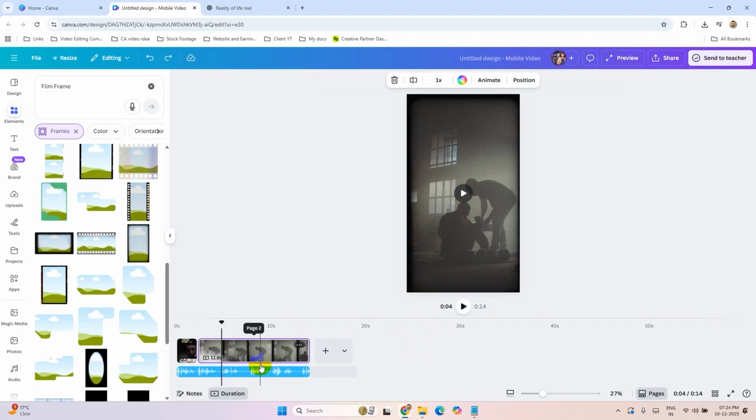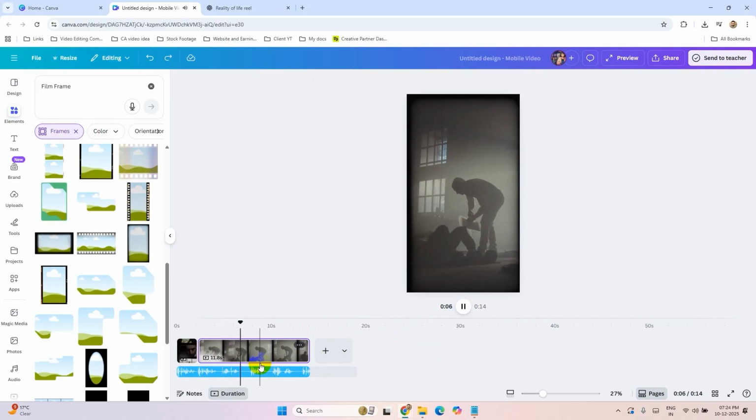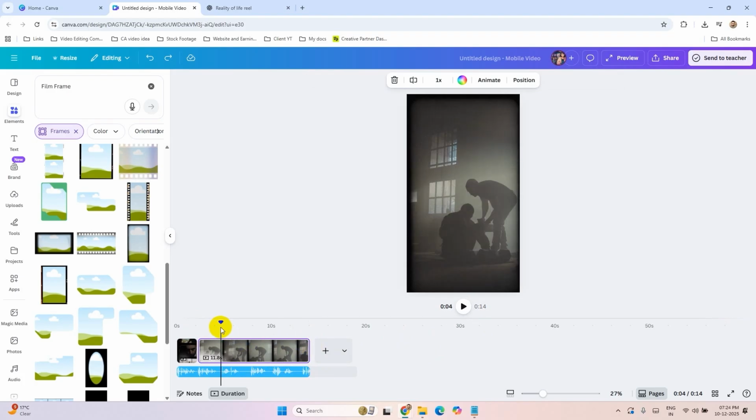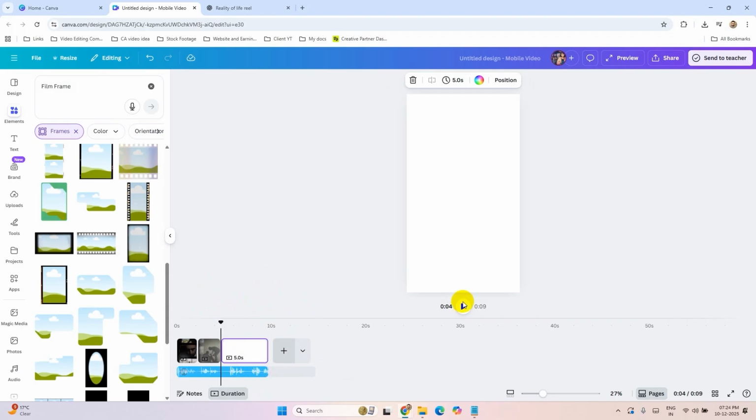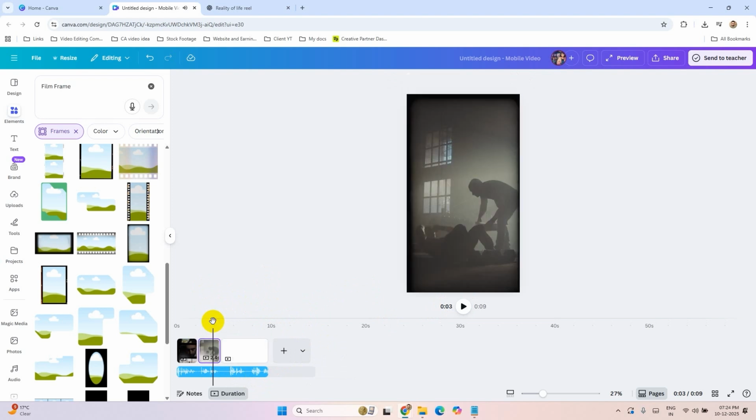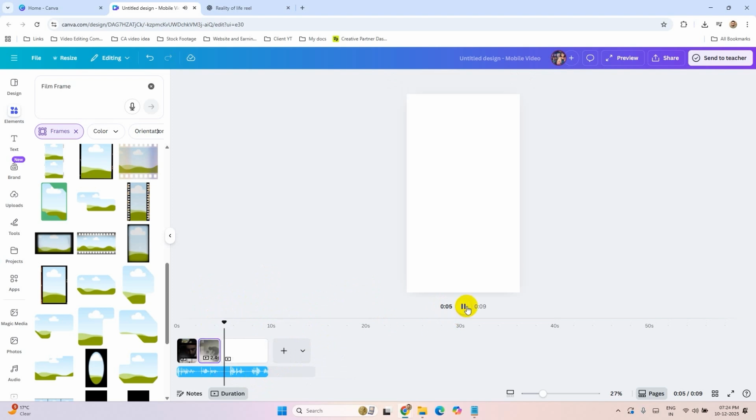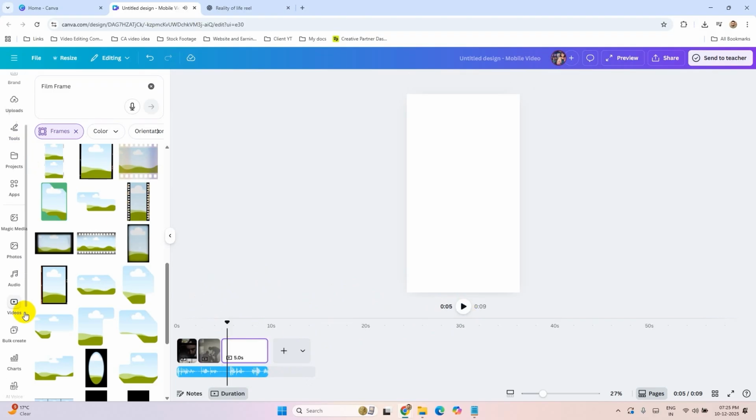Let's hear the next sentence. Nobody is coming to save you. So crop this. Put your playhead at the end of the sentence. Add another page. Nobody is coming to save you.